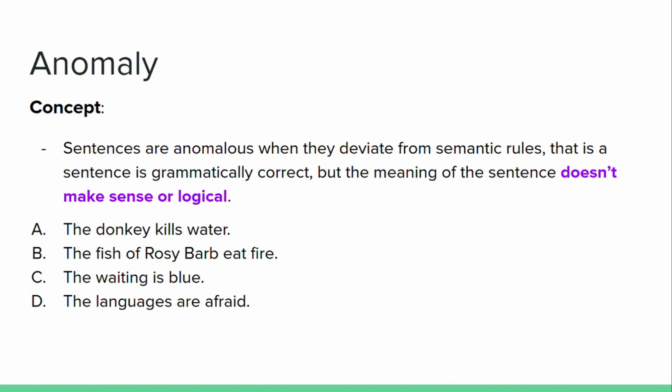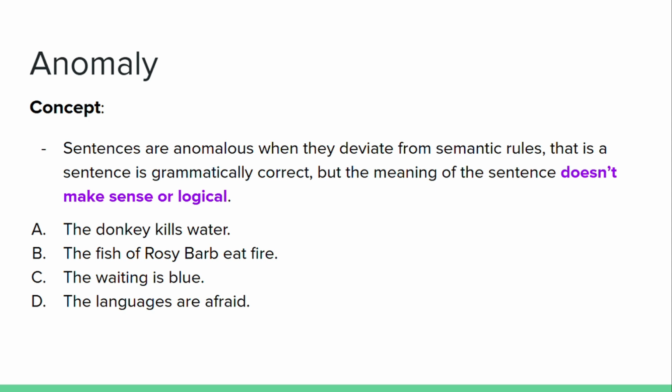Let's look at sentence B, the fish of rosy barb eat fire. Fish eat fire. They just don't have conceptual compatibility, and the meaning doesn't make sense. Let's look at sentence C, the waiting is blue.